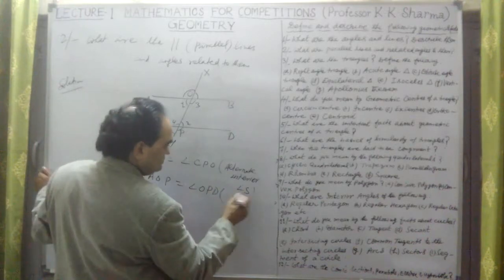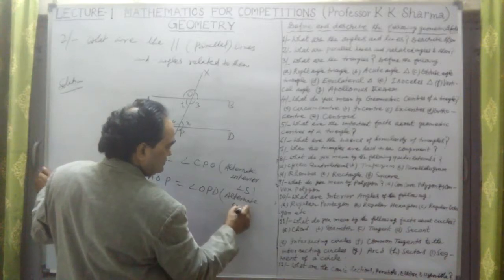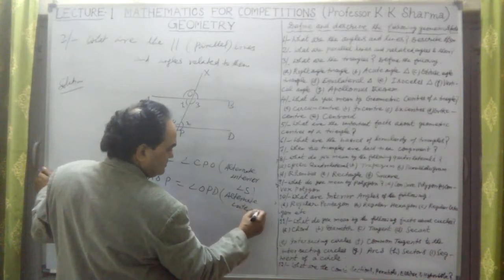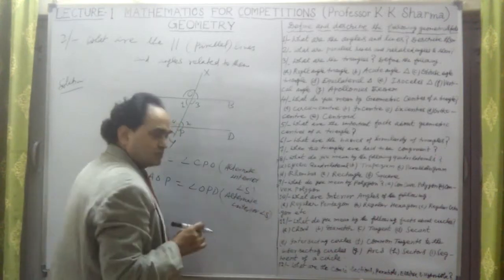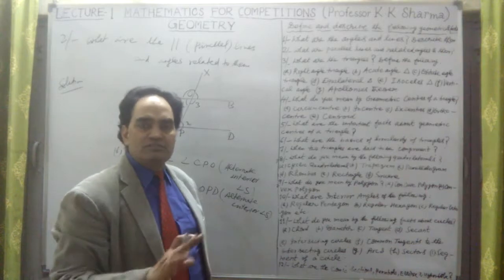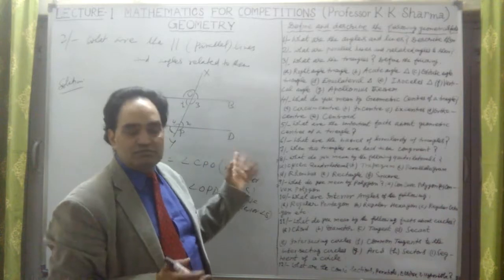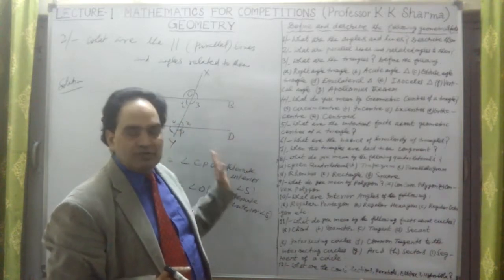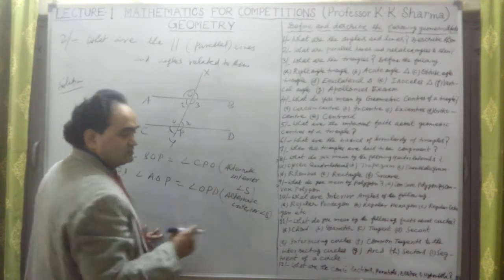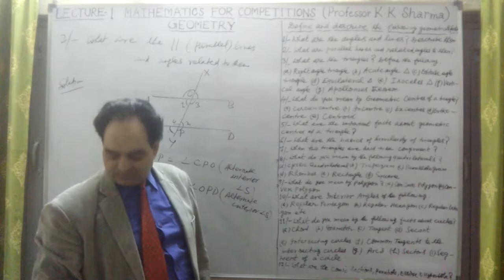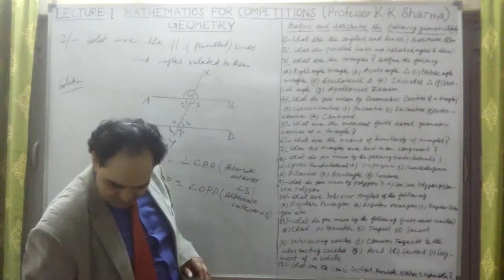This is also alternate interior angles. They are equal. Now next time when you take the questions, it will be mentioned that they are alternate interior angles, because of that they are equal, or they are corresponding angles, because of that they are equal. So you will use them in solving the questions. First we are talking about the facts regarding these geometrical figures. Very important points are here. So please understand the topic first, and after that we will solve the questions.